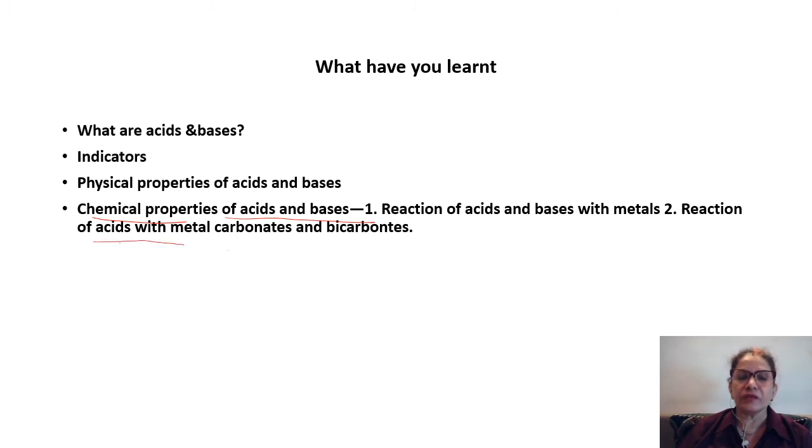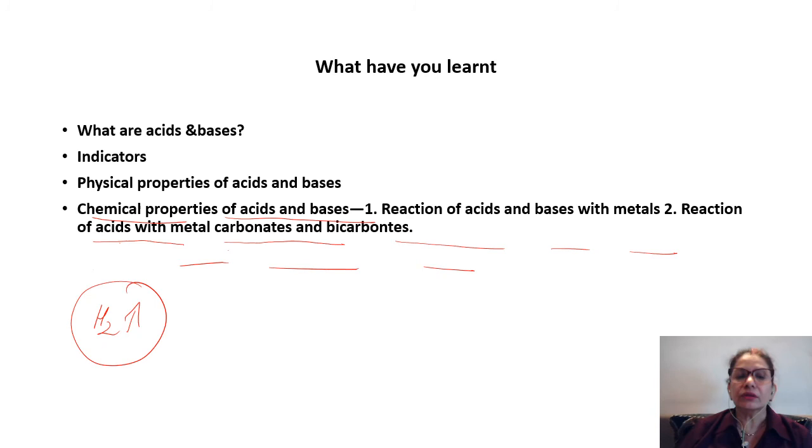We just have started with the chemical properties of acids and bases, where we have seen the reaction of acids and bases with metals, okay, and the reaction of acids with metal carbonates and bicarbonates. So, with the metals, acids and bases, both of them, they release hydrogen gas, which is very important.